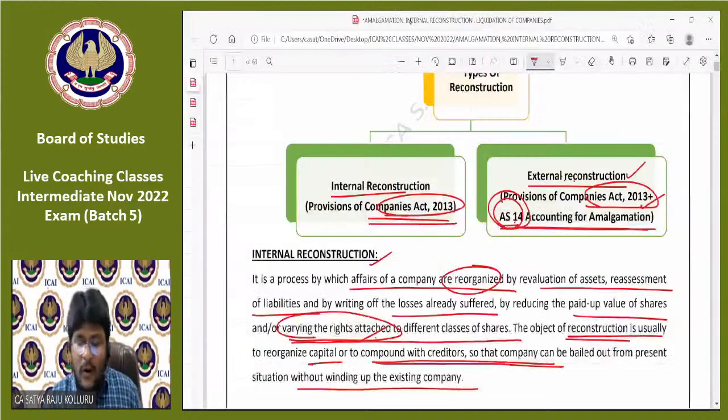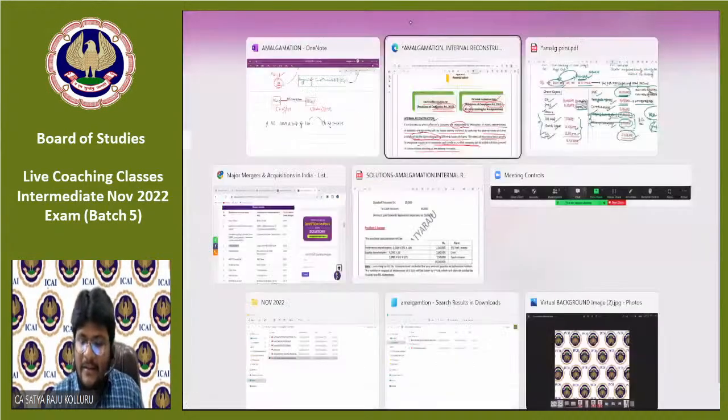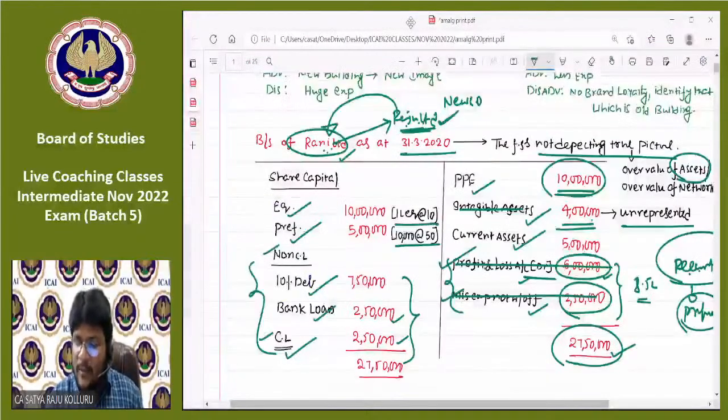Then you may have a doubt: sir, in this earlier example, certain items like the P&L account and miscellaneous expenditure not written off are there, and these are not taken over by the purchasing company. Those are not at all assets, guys. Miscellaneous expenditure is a fictitious asset. There is no physical presence of that asset. P&L account is anyway not an asset. Now, intangible asset, it doesn't have any worth. Even though it has certain book value, it doesn't have any worth. So that's why these are not taken over by the purchasing company. Still, we can call it amalgamation in the nature of merger only.